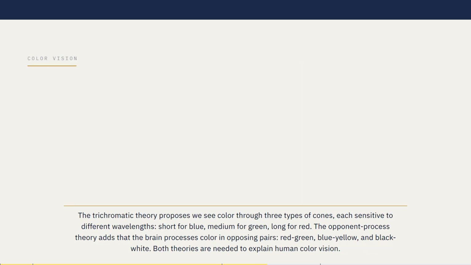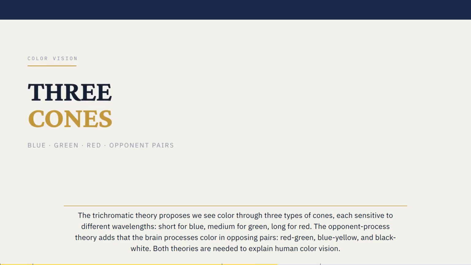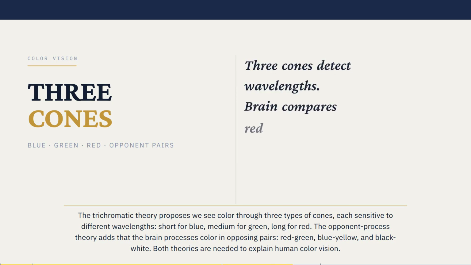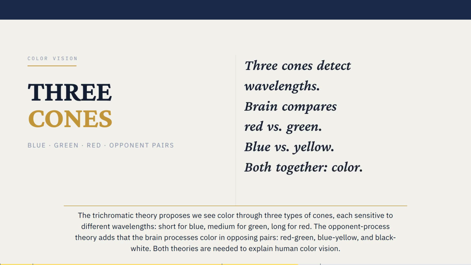The trichromatic theory proposes we see color through three types of cones, each sensitive to different wavelengths, short for blue, medium for green, long for red. The opponent process theory adds that the brain processes color in opposing pairs, red-green, blue-yellow, and black-white. Both theories are needed to explain human color vision.